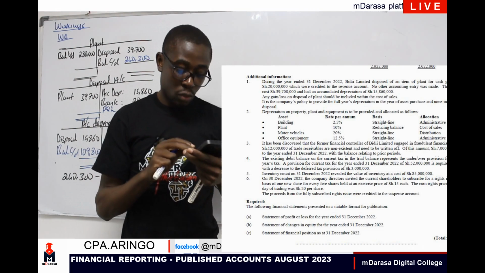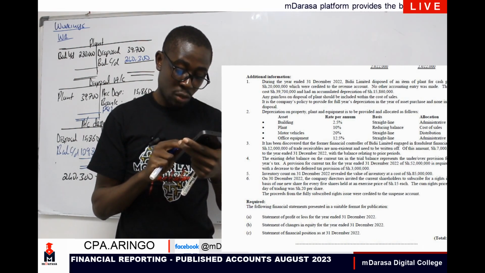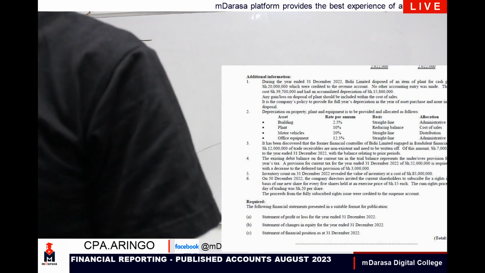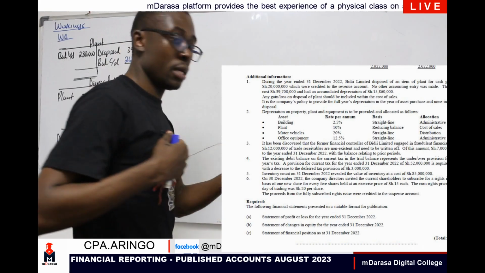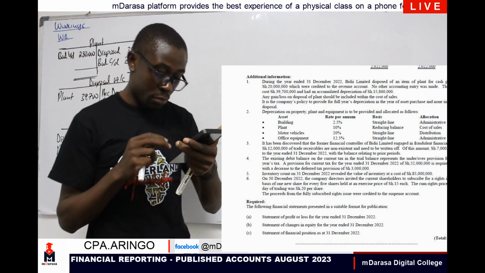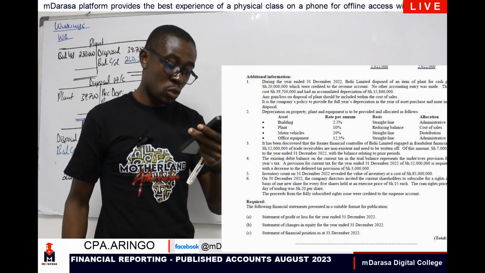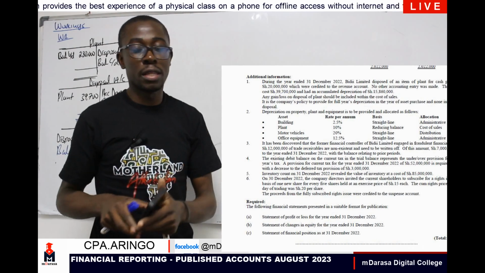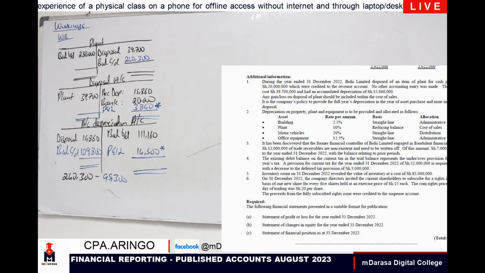Going through the other note, it is the company's policy to provide full year's depreciation in the year of asset acquisition and none in the year of disposal. That is what we've literally done right now. The second step, my good students, will be note 2: depreciation on property, plant, and equipment is to be provided and allocated as follows.